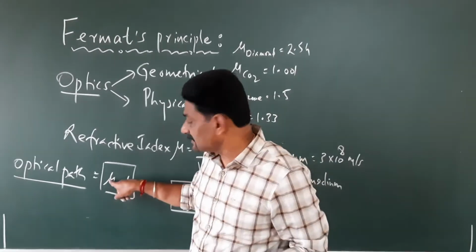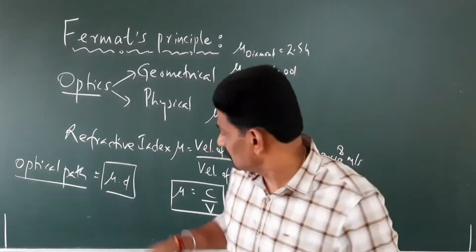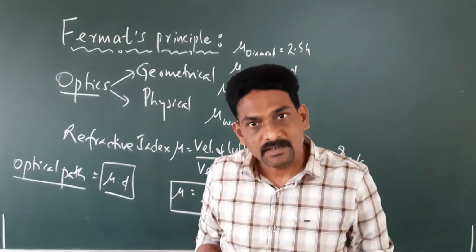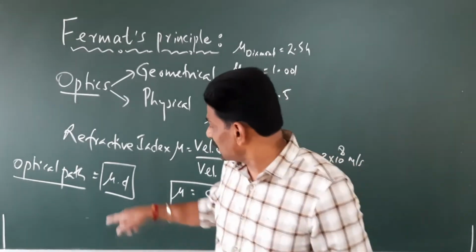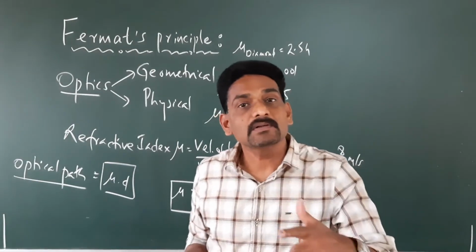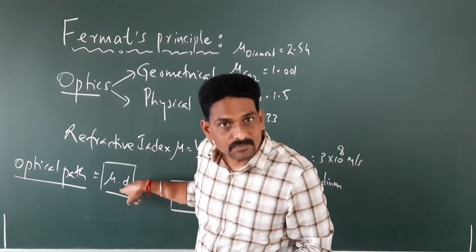If it is a glass medium, the refractive index for glass is different. If it is a water medium, the refractive index for water is different. If it is some other solid medium, the refractive index for that medium is different. So depending upon the refractive index of the medium, the optical path changes.